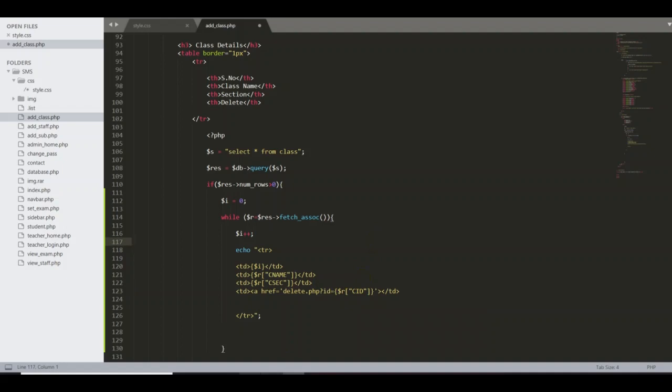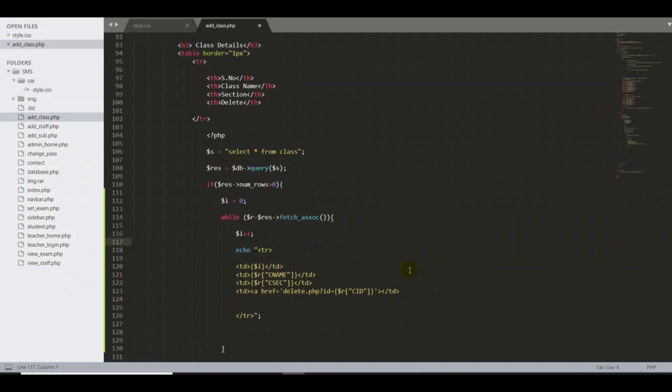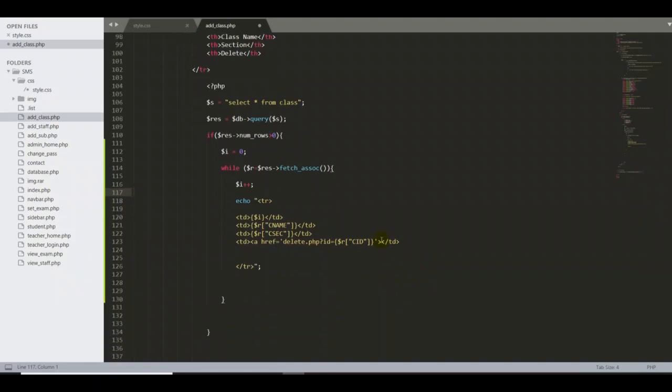If I used CNAME, CNAME may have the same subject more than once, so I don't want to use CNAME. I use CID because it is auto increment and won't conflict. Afterward I declare one variable here, class equal to, because I want to put the delete button.